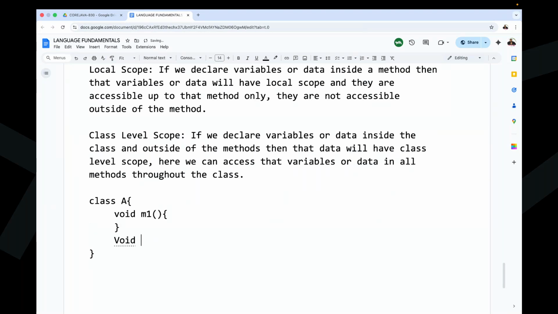Similarly, void M2 method. Class A, void M1 method and void M2 method.